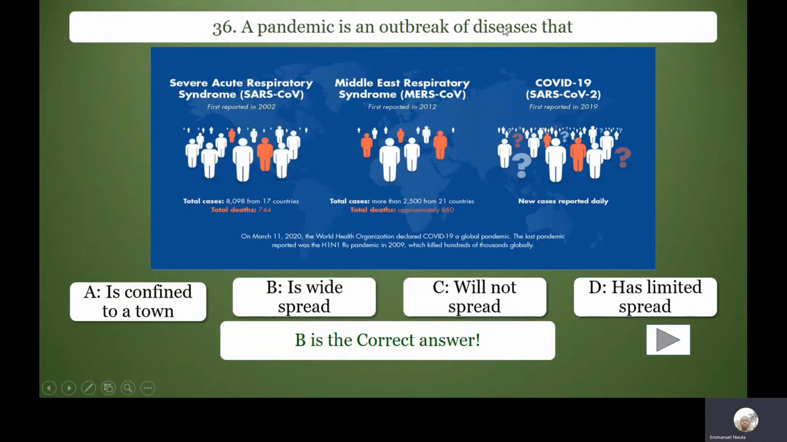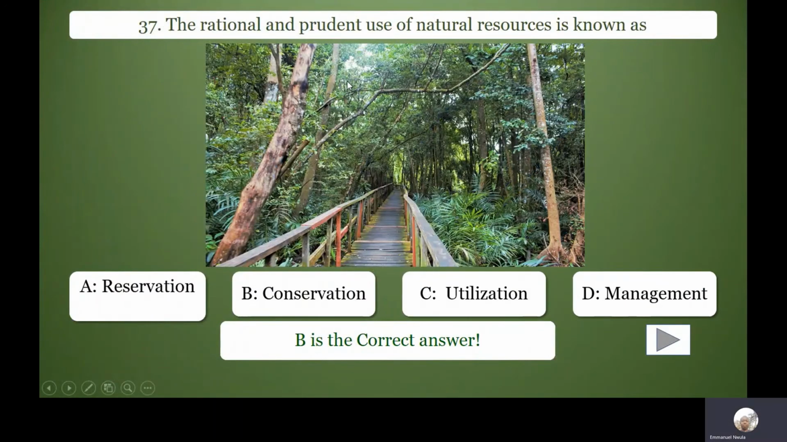A pandemic is an outbreak of diseases that is widespread. Of course, you know right now we are facing the COVID-19 pandemic, and it is all over the world. It is widespread. 36 is B. The rational and prudent use of natural resources is known as conservation. So that is B.